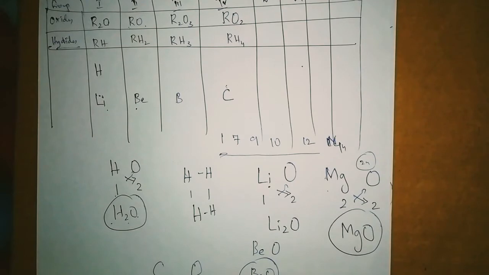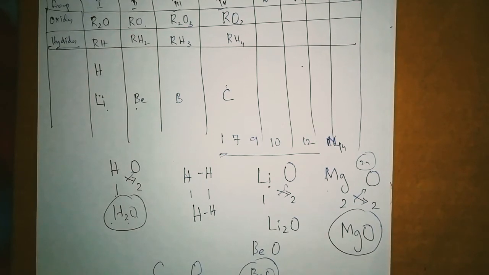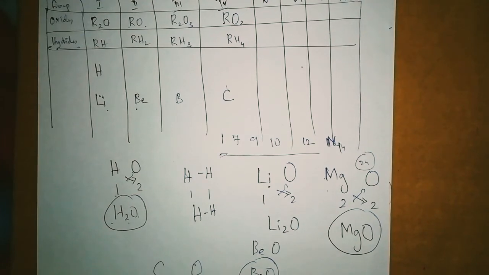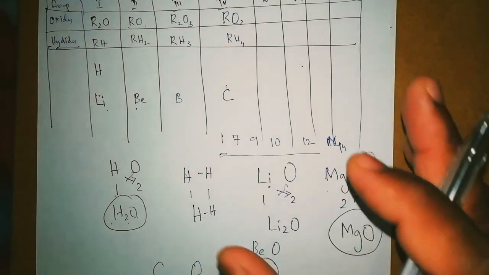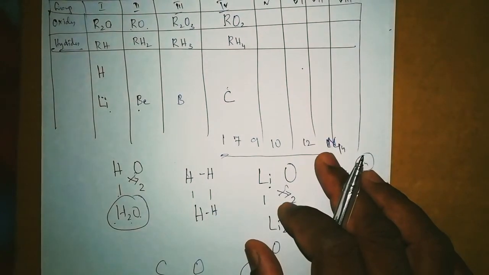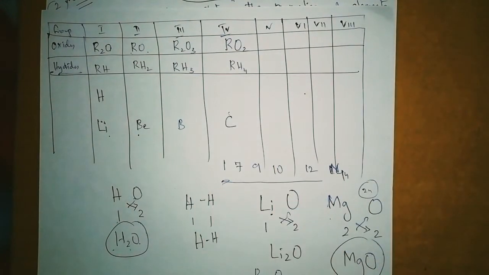And one thing, in 1872 Mendeleev's periodic table was published in a German journal. It's given in your book also. In the formula of oxides and hydrides at the top of the columns, the letter R is used to represent any of the elements in the group. You have to go through whatever is written in this book. It's very, very important. I hope you will understand this.